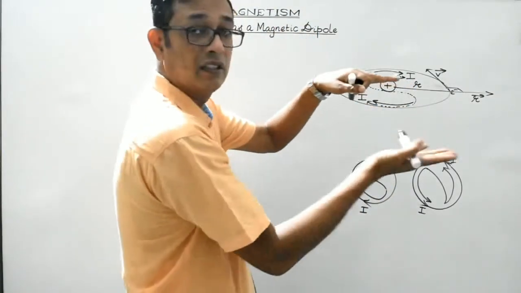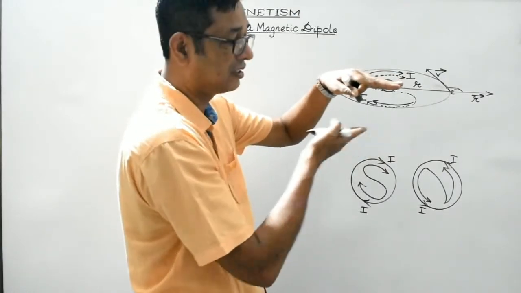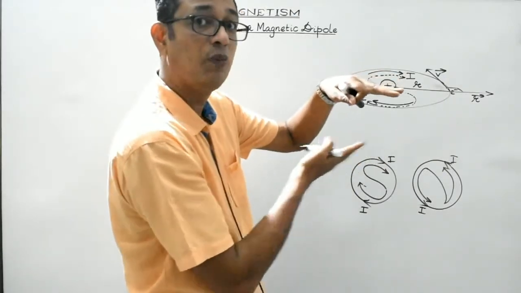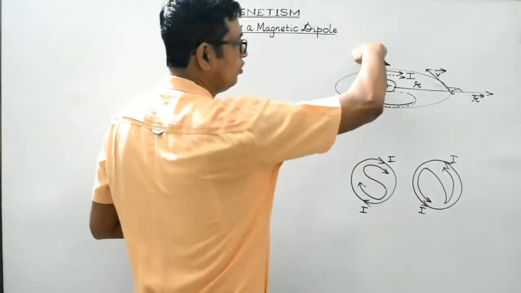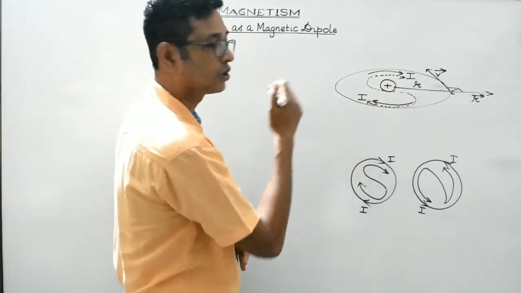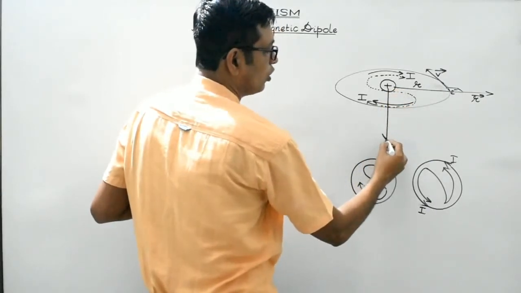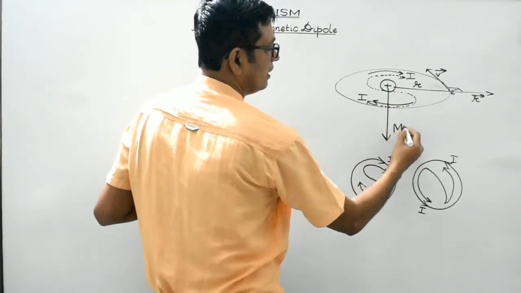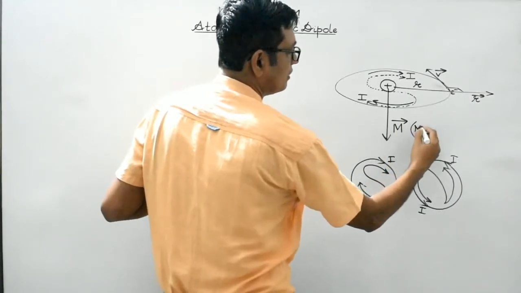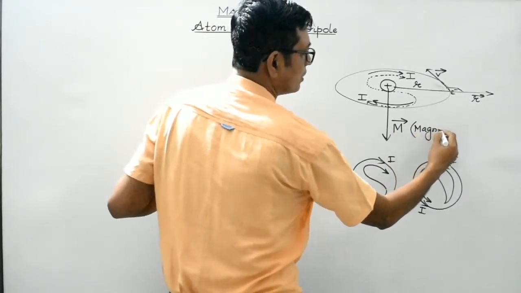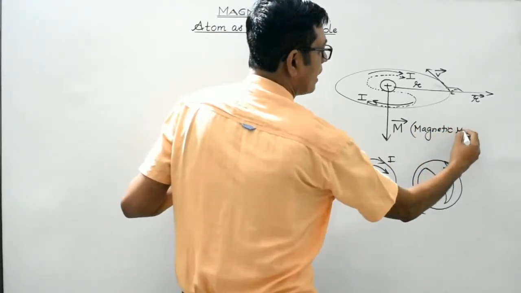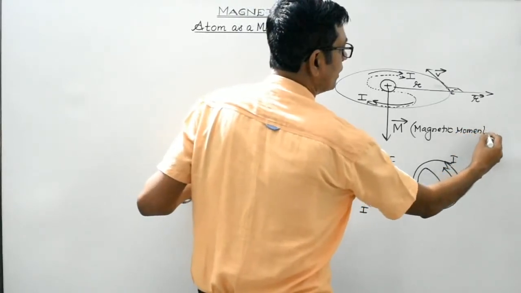While the phase which is in the downward direction, that will behave as the north. So this will be south, and downward would behave as the north polarity. So the magnetic moment is directed from south to north. So it will be like this. M stands for the magnetic moment. This is the magnetic moment.